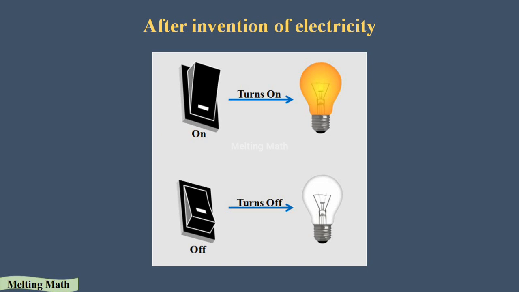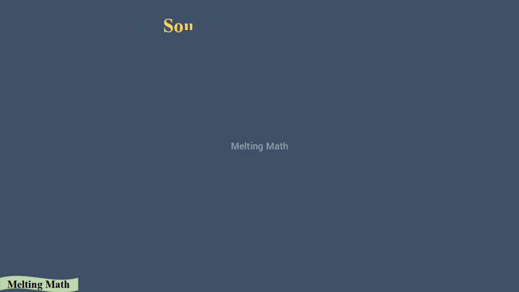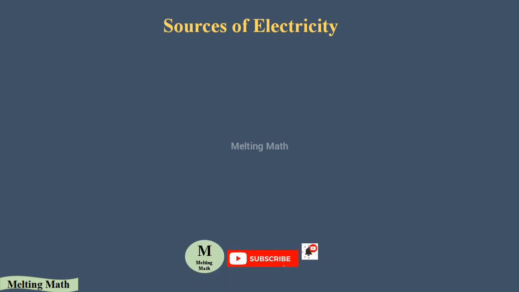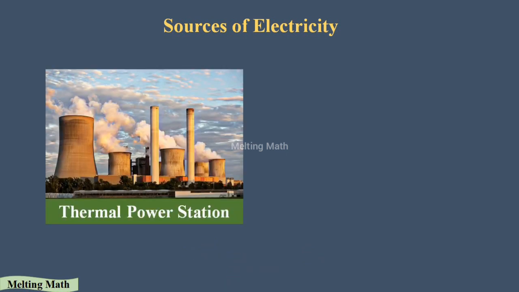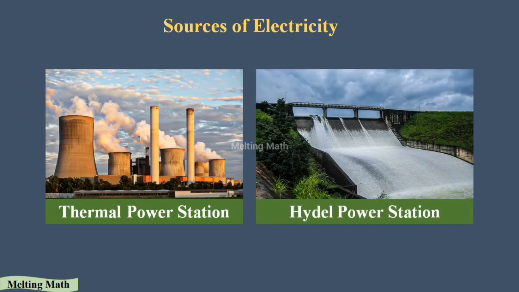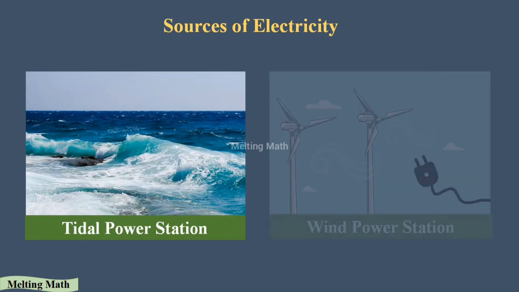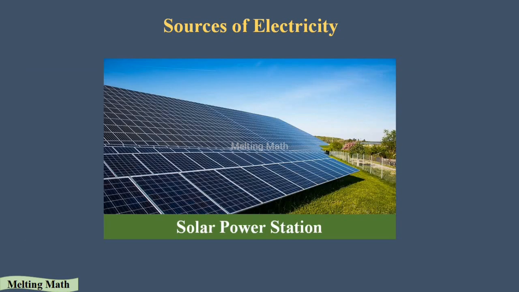Okay, let's see about the source of electricity, which is nothing but where we are getting the electricity from. We get electricity from power stations: thermal power station, tidal power station, wind power station, solar power station.